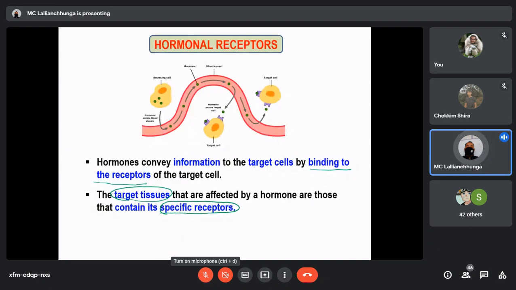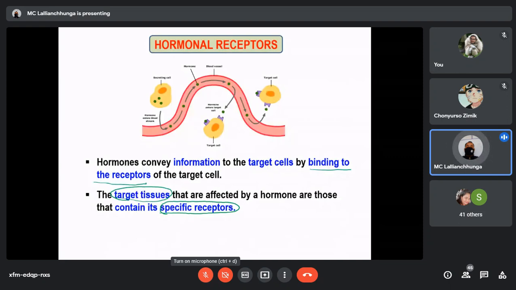This determines the type of hormone that will act on a particular tissue. That is why, as I've already told you, FSH acts on the ovary, because the ovary has a specific receptor only for FSH. Although other hormones also act on the ovary, the receptor will be different for those hormones. When the hormone combines with its receptor, it activates a series of reactions in the cell. This we'll discuss in the mechanism of hormonal action.